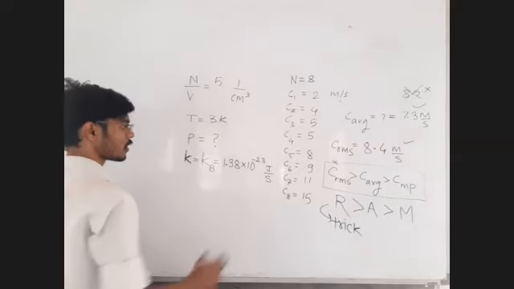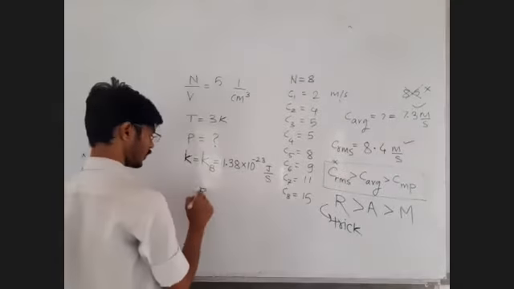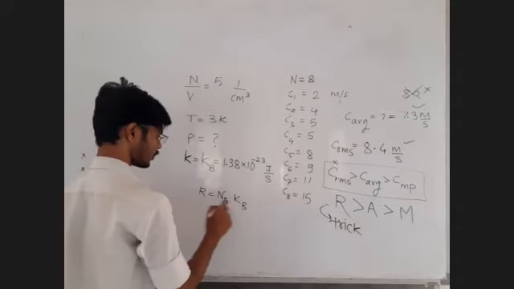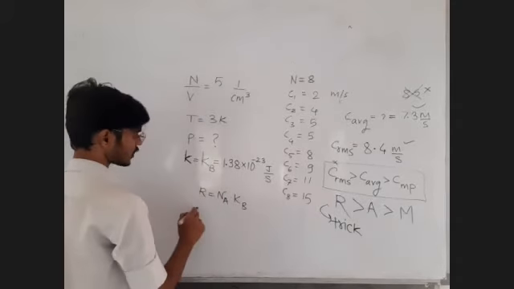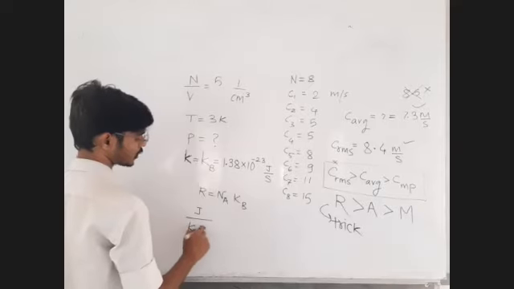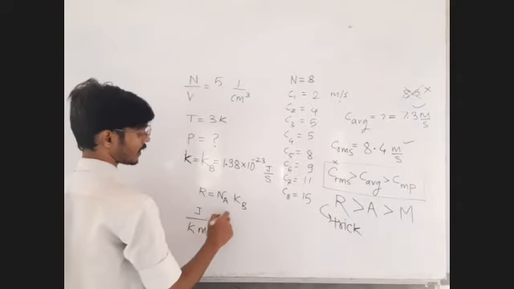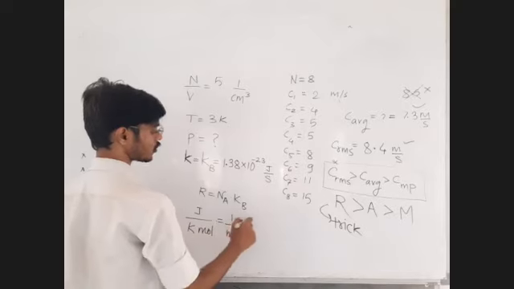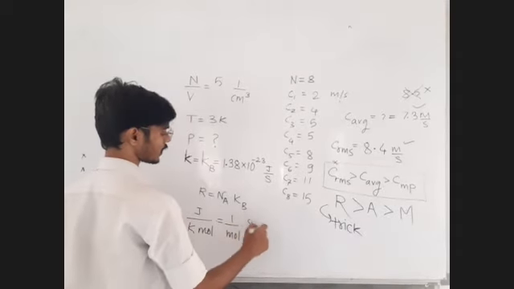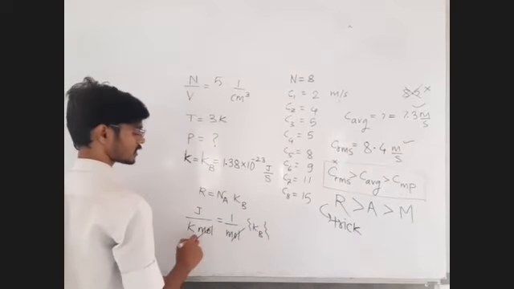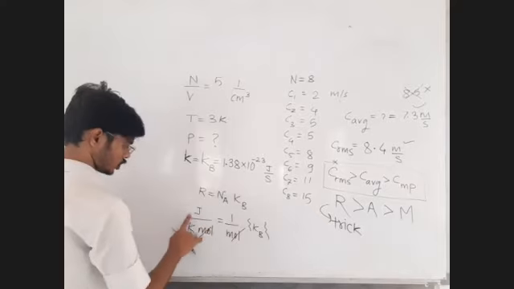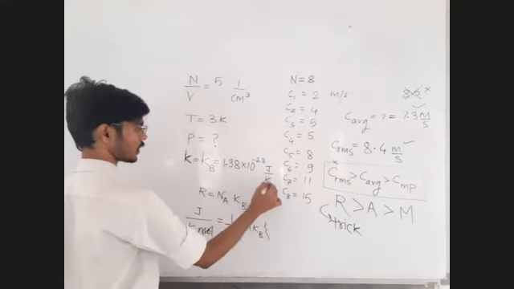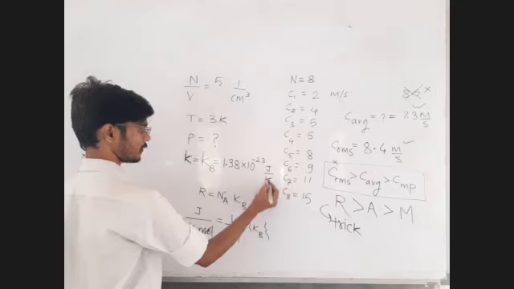Okay. How do I remember this? I know R is equal to Na into Kb. What is the unit of R? The unit of R is joule per Kelvin per mole. What is the unit of Avogadro number? Sir, it is per mole. So what is the unit of Boltzmann constant? Sir, this mole cancels. The unit of Boltzmann constant is joule per Kelvin. So I made a mistake. It's not joule per second, it's joule per Kelvin. Okay.